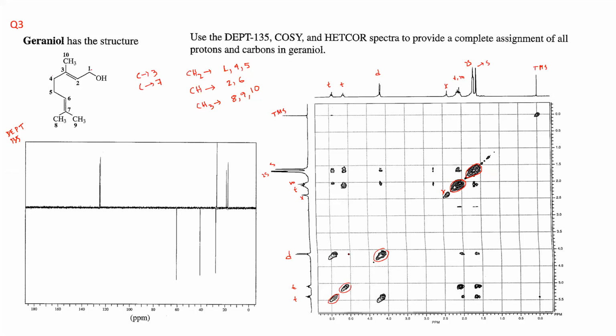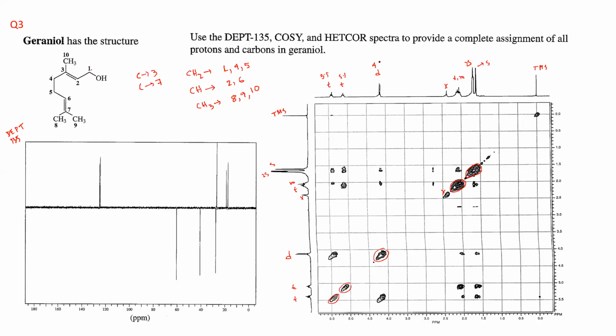Off diagonal spot, let us first assign how many off diagonal spots you have. If you look at this triplet, highest value 5.5. And another triplet you have maybe 5.2 or 5.1. Let us consider this is 5.5, this is 5.1, and this doublet you just consider 4.1.